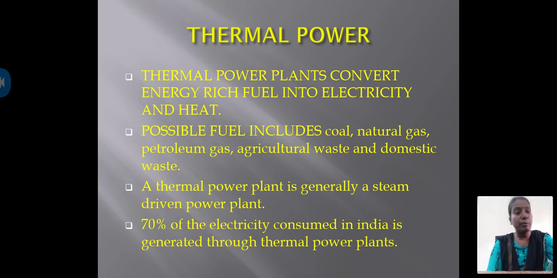Thermal power plants are plants with big equipment or machinery, converting energy-rich fuel, like coal or some other material you put in that equipment, into electricity and heat. Possible fuels include coal, natural gas, petroleum gas, agricultural waste and domestic waste.